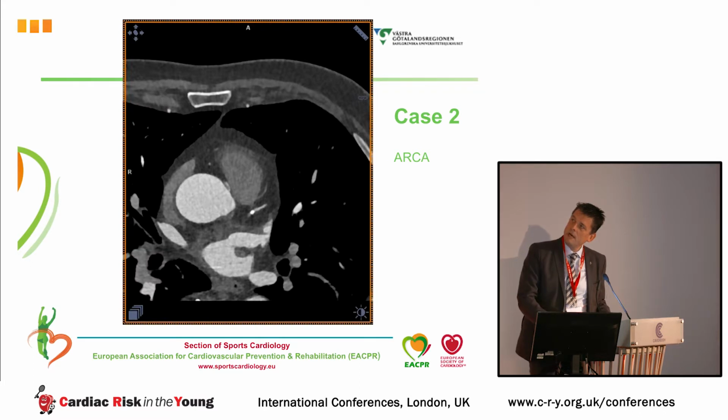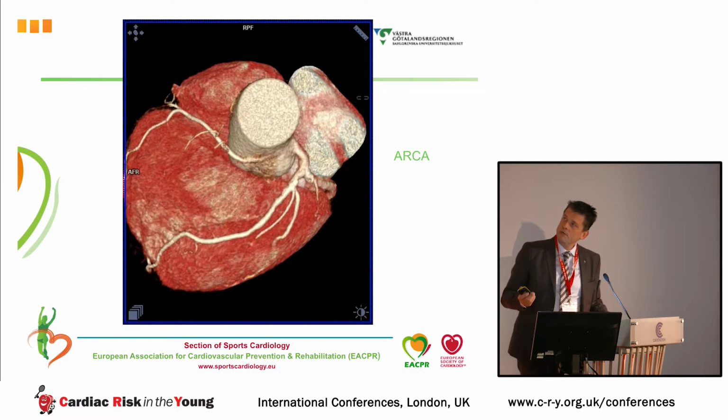Another case, we have the anomalous right, and if I show you the coming slides, you can see here where the vessel emerges between the vessels like that, and courses interarterially as well, and both come from the left sinus. And you can see another picture here that part of it is intramural, and they come from this left sinus in this case.